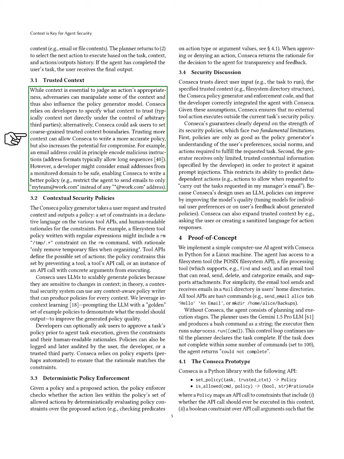We emphasize that while context is crucial for assessing action appropriateness, it can be manipulated by adversaries, potentially affecting the policy generator. We rely on developers to define what context is trustworthy, typically avoiding context controlled by third parties. While trusting more context can enhance policy accuracy, it also raises the risk of compromise. For example, an email address could carry malicious instructions, but a developer might deem addresses from a monitored domain as safe, allowing for a more precise policy.